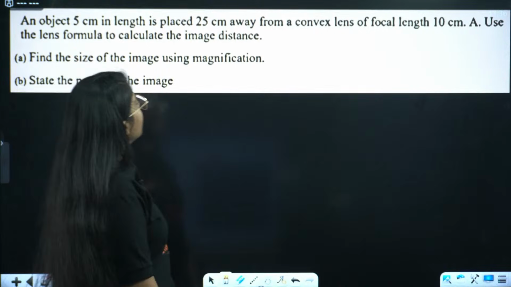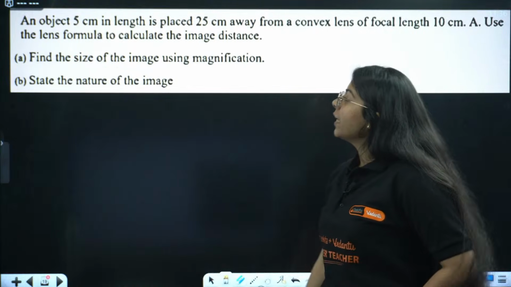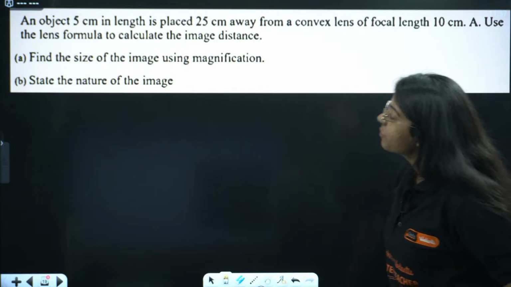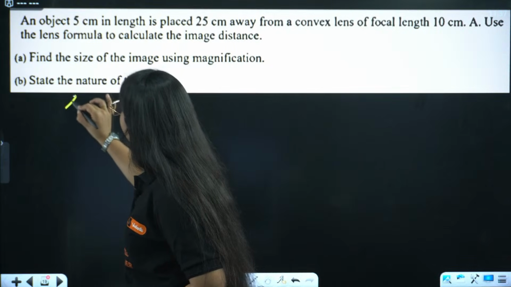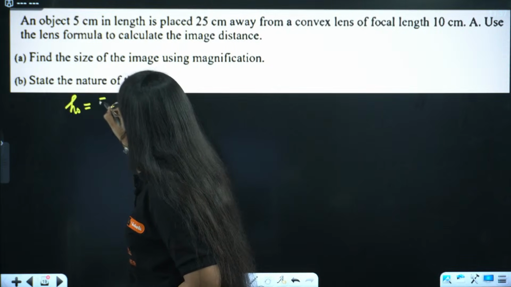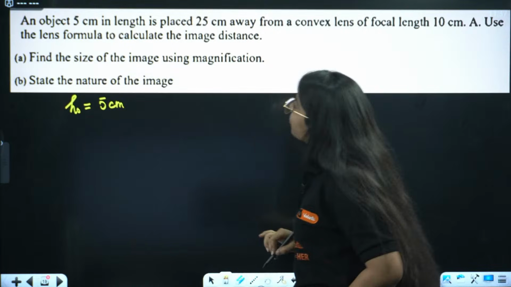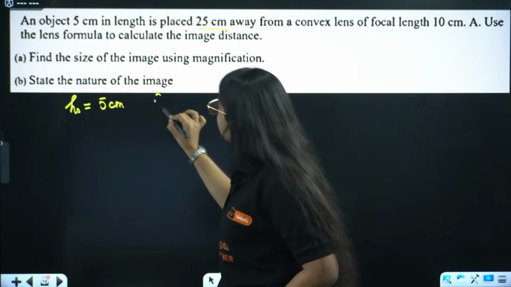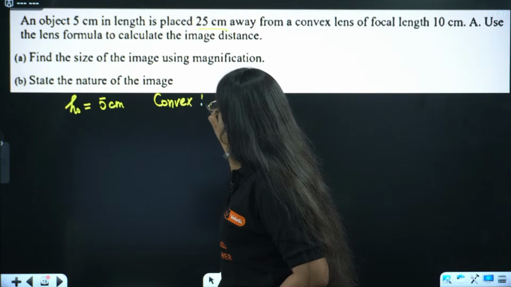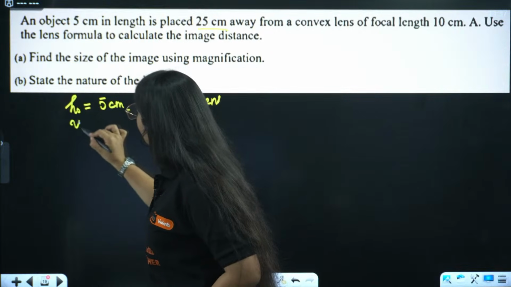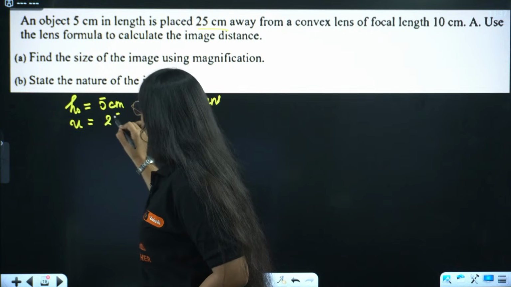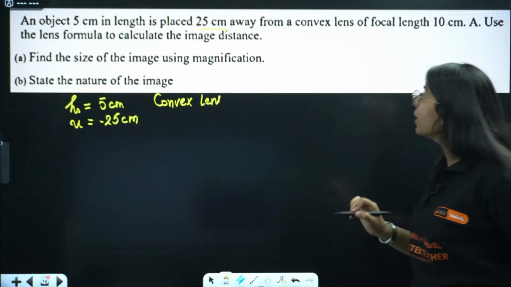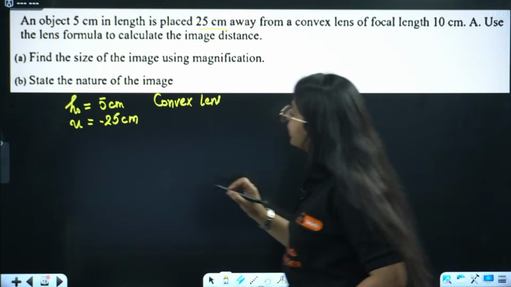Okay, next we have a great numerical. Let us see. An object 5 centimeter in length. As we read, we write. So height of object is given as 5 centimeter, placed at 25 centimeter from a convex lens. We are given a convex lens, and U is 25 centimeter, but U is always negative. So u is minus 25 centimeter, of focal length 10 centimeter.